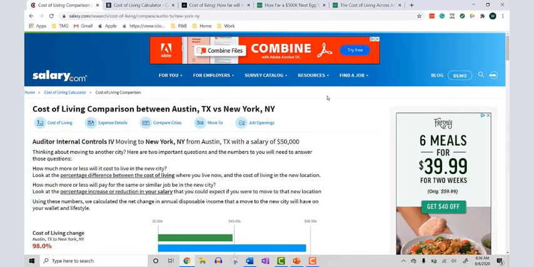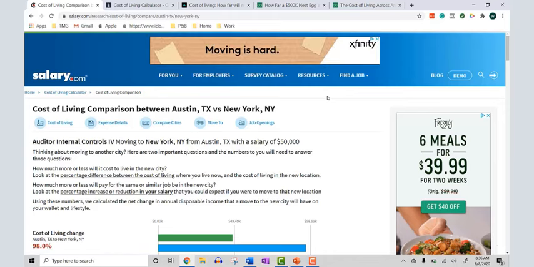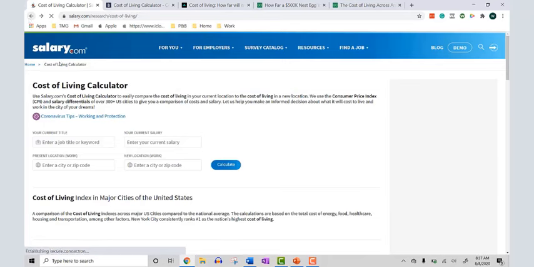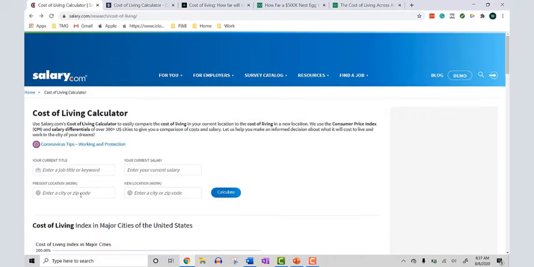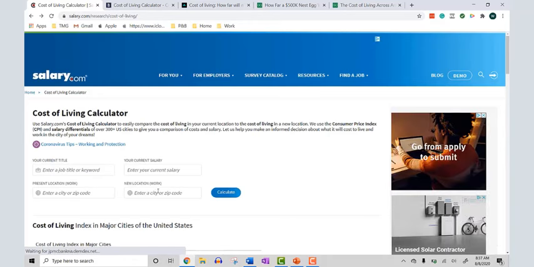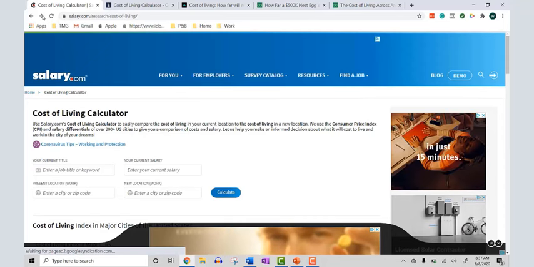I've actually pre-populated these, so if you go to salary.com and visit their cost of living calculator, salary.com is a great resource for, as you might imagine, negotiating your salary and generally finding out information about your salary. I'm an auditor, so with cost of living at salary.com, they'll actually ask you to also plug in your current job title, your current salary, present location, and where you want to work in the future. Like I said, I pre-populated this information.